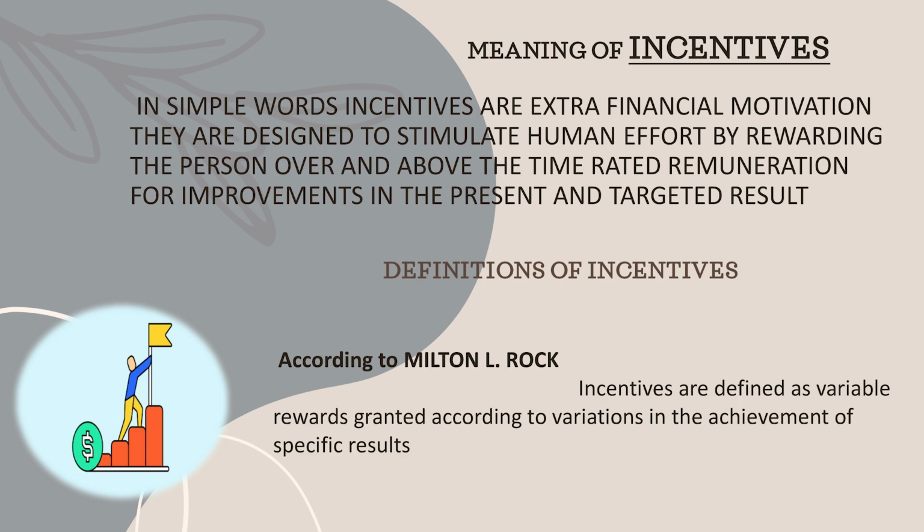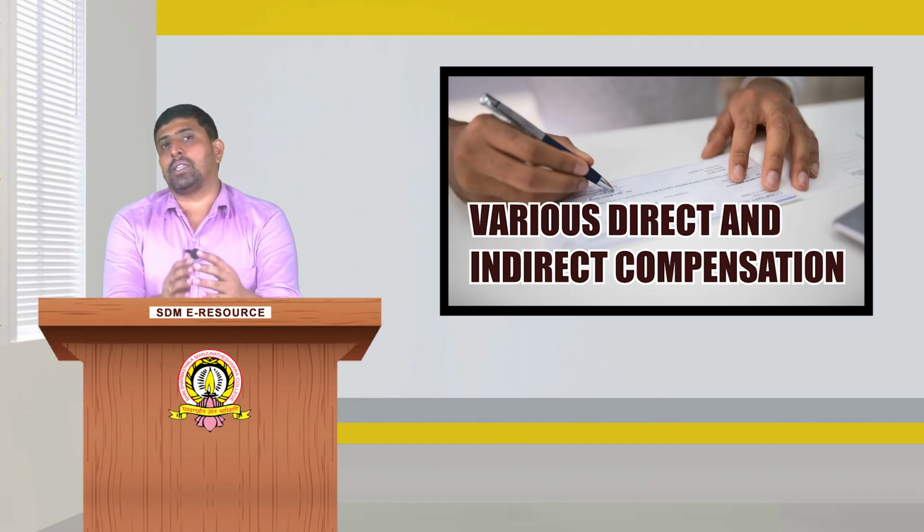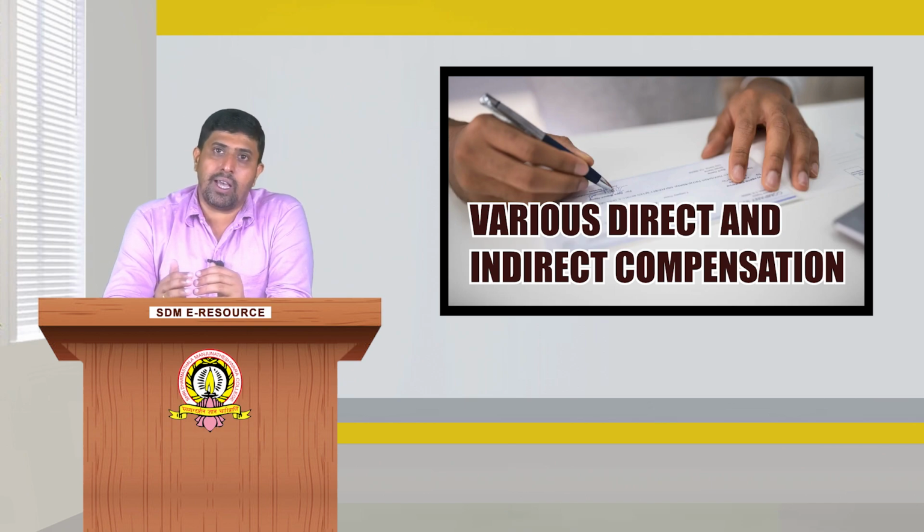Let us look into a simple definition of incentives given by Milton L. Rock. Incentives are defined as variable rewards granted according to variations in the achievement of specific results. Every organization has some set results, which we call a target or a benchmark.